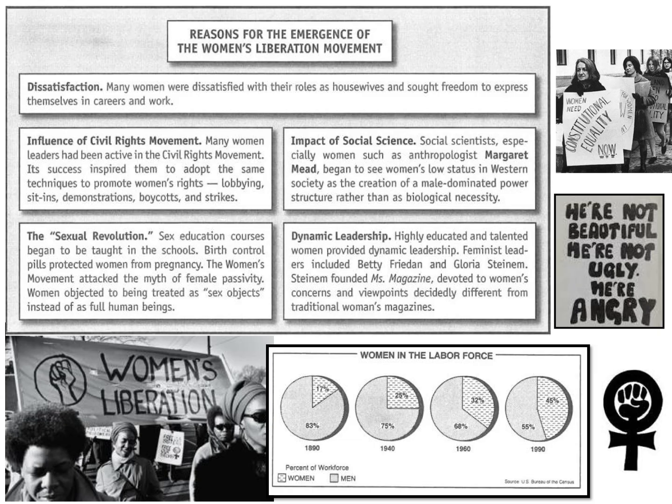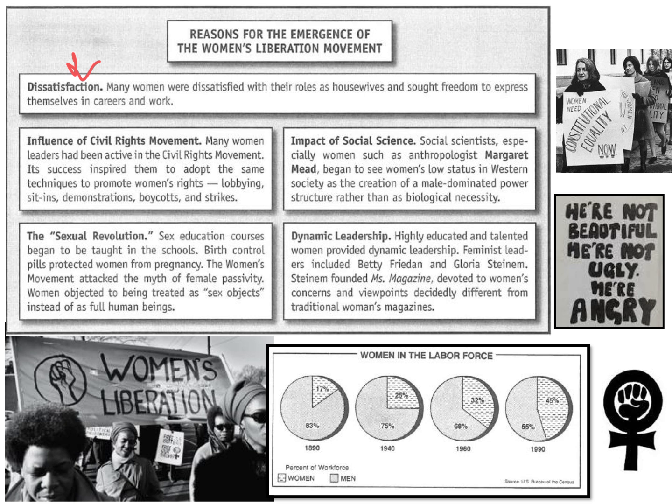Now, one of the many reasons why the women's movement emerged is dissatisfaction. Like I said, women did all this work: got the lunches ready, got the kids to school, cleaned the house, cooked dinner, did everything. And at night they had to lay down and think, is this all my life really is? They had to reflect on that. And so there became a growing dissatisfaction.